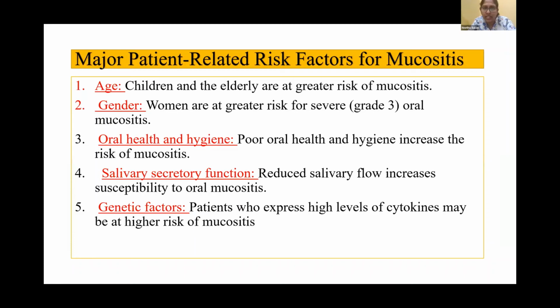The major patient-related risk factors for mucositis are: number 1, age. The children and elderly are at greater risk of mucositis. Coming to gender, women are at greater risk for severe grade 3 oral mucositis. Oral health and hygiene: poor oral health and hygiene increase the risk of mucositis. And salivary secretory function: if the salivary secretory function is less and there is reduced salivary flow, this increases susceptibility to oral mucositis. Next are the genetic factors. Patients who express high levels of cytokines are already at a higher risk of mucositis.